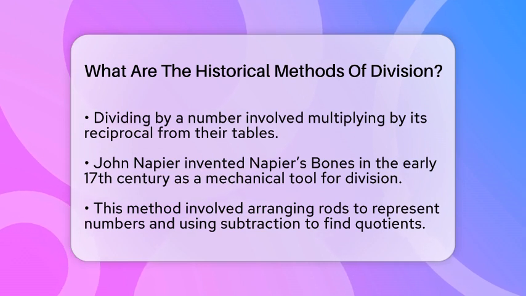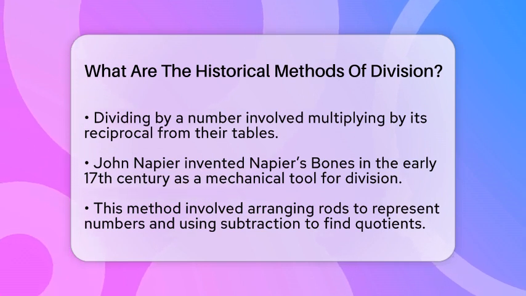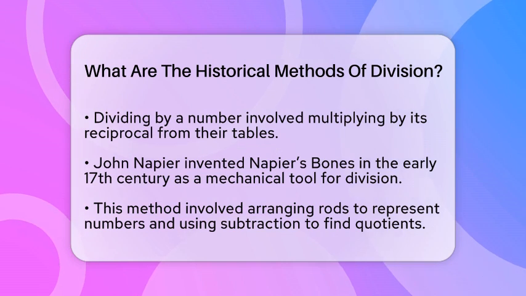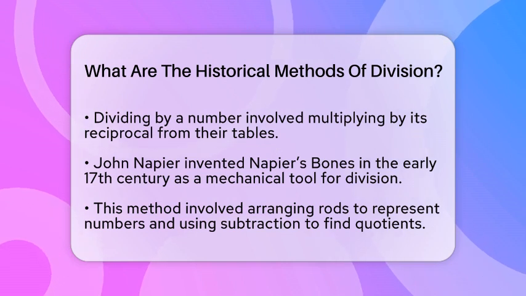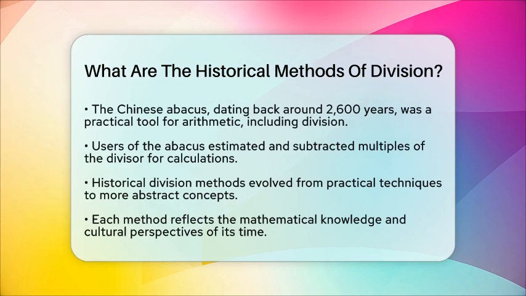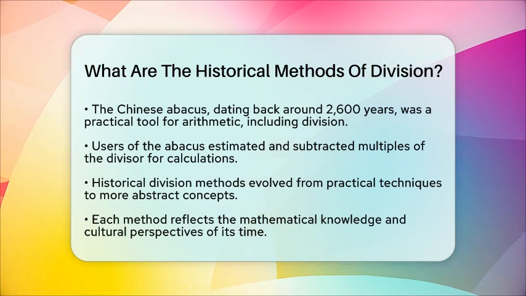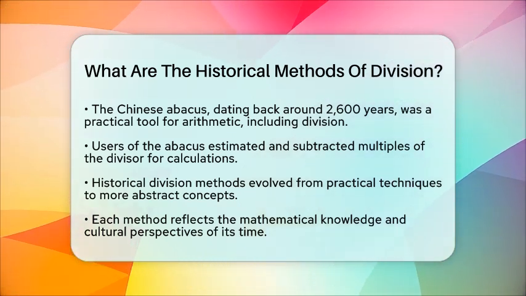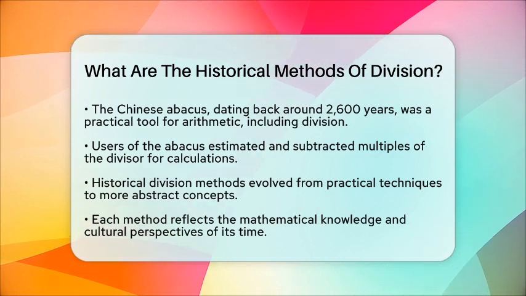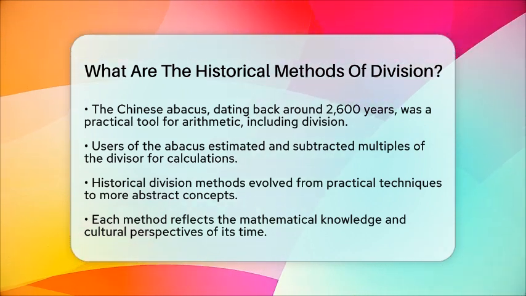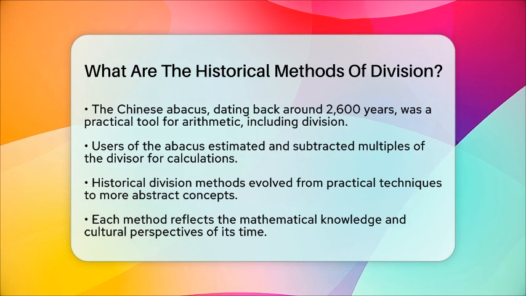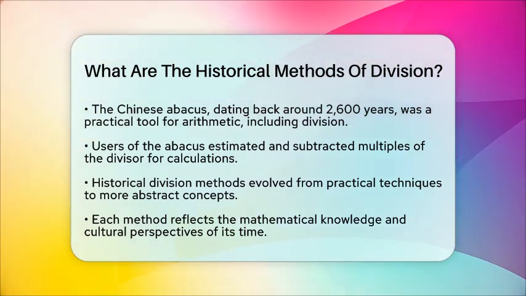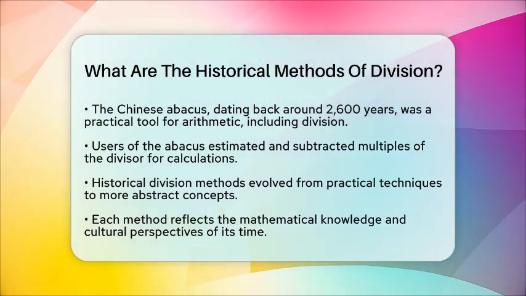Lastly, the Chinese abacus, dating back to around 2,600 years before Christ, was a practical tool for arithmetic, including division. Users manipulated beads to represent numbers and performed division by estimating and subtracting multiples of the divisor from the dividend. This hands-on method allowed for efficient calculations long before written algorithms became common.